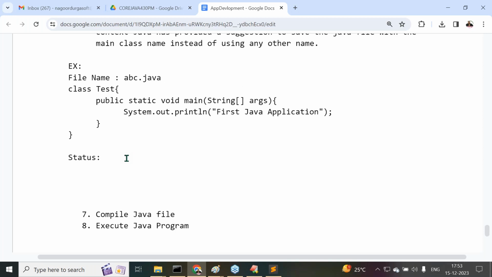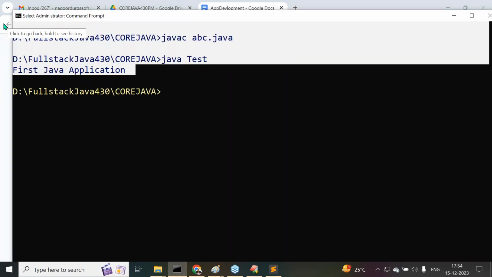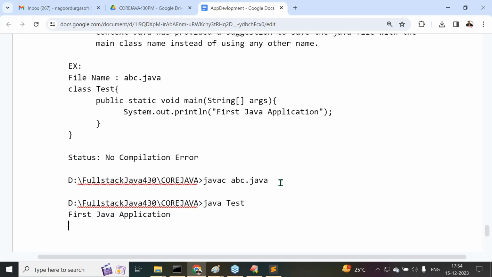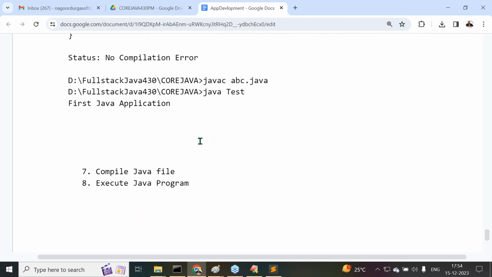No compilation error. Am I right or not? Status is no compilation error. Okay, now here I want to show this point clearly. What we provided here on the command prompt, that information we also provided here. Try to understand it now. It's okay, fine. This is example one.